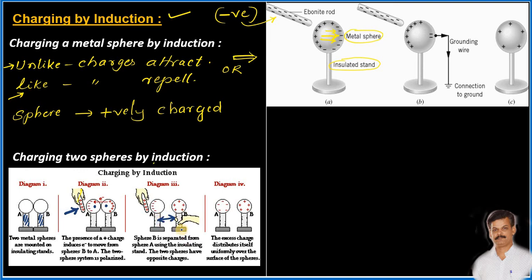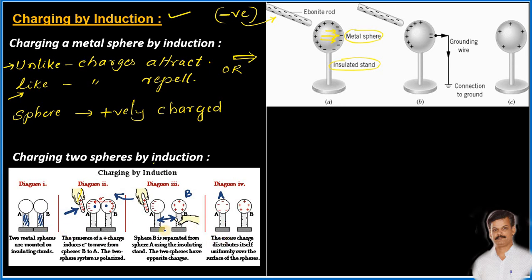As the sphere B detaches from A, only positive charges will be left in sphere B. And also remove this already charged body, just take it away. When you take this already charged body away, the sphere A will have the negative charges in it. Like this, one sphere can be made to acquire the negative charges and another sphere the positive charges.